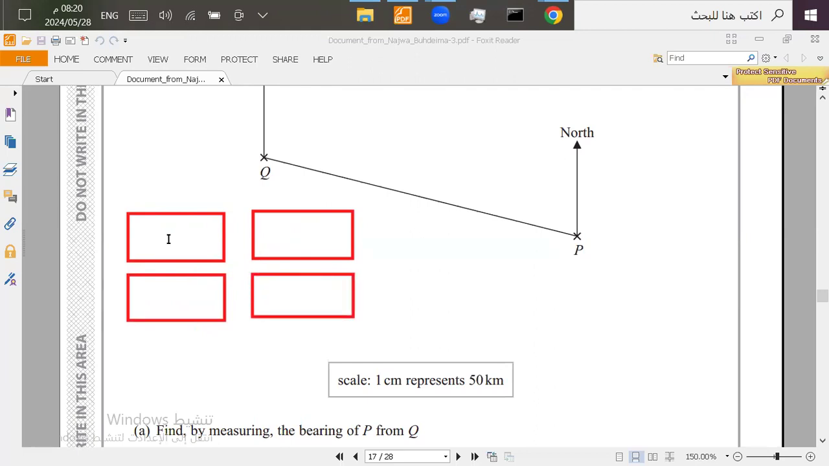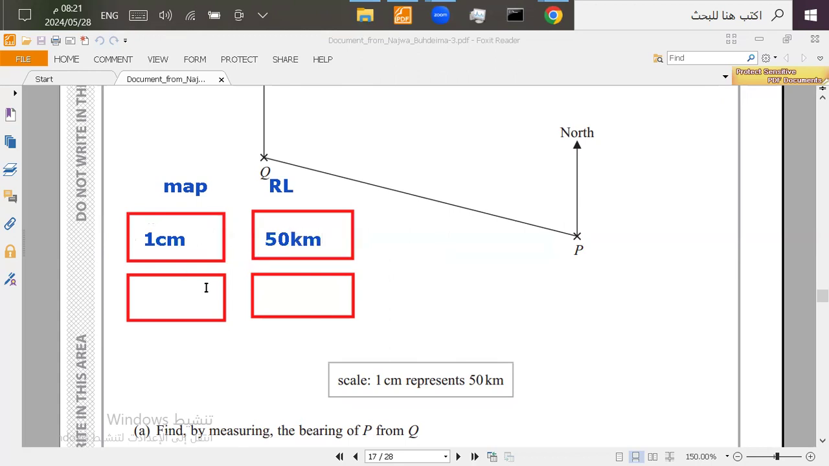First, this one is the map, and this one is real life. Okay. Now, first we take the scale. 1 centimeter represents 50 kilometers. Now, this is the scale that we have.